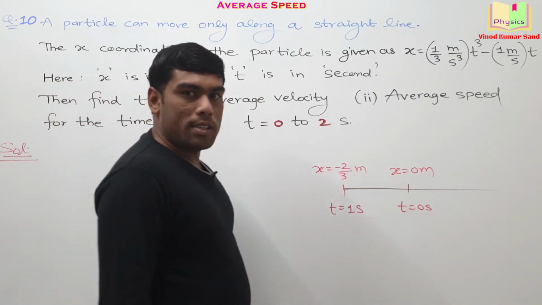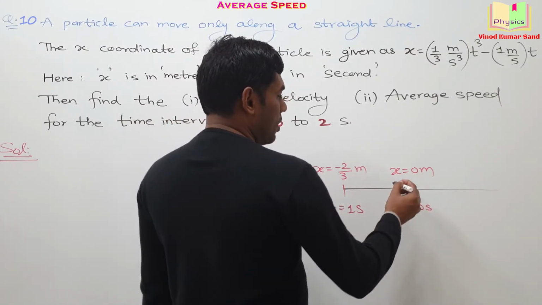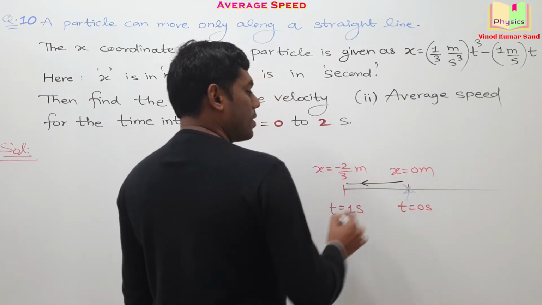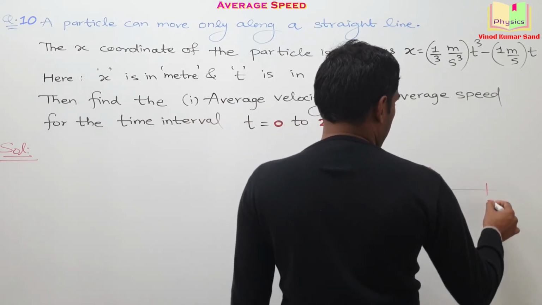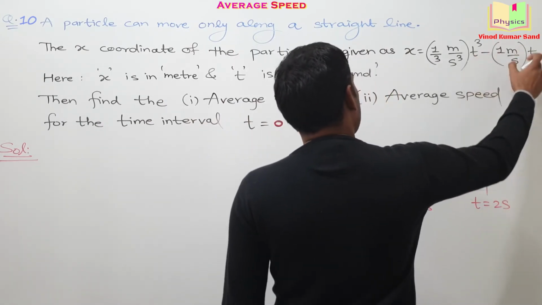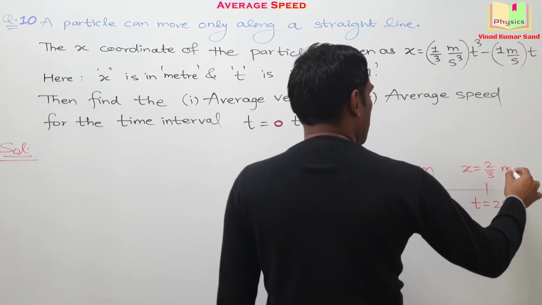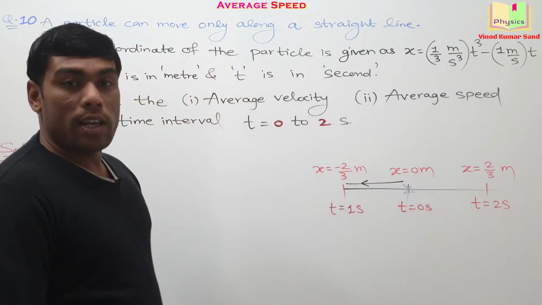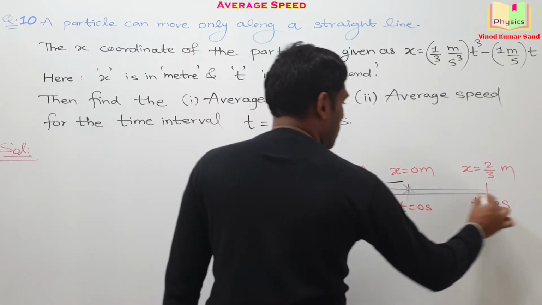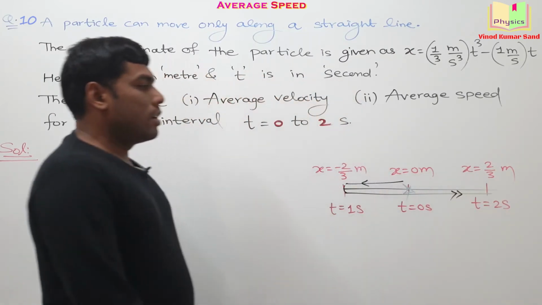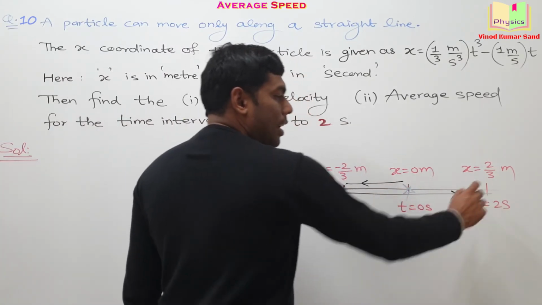Now I think you can visualize motion up to here. Particle started at this location. Particle goes like this. Okay. Now taking t is equal to 2 second. If we substitute here, the x coordinate comes out to be 2 by 3 meter. Now you can visualize the further part of the motion. That particle turns here and then goes like this. Do you agree? Particle is moving along this straight line.